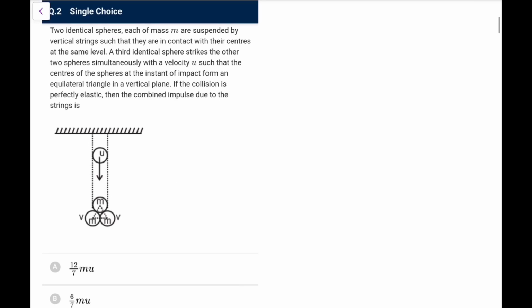Two identical spheres of mass m are suspended by vertical springs such that they are in contact with their centers at the same level. Okay. A third identical sphere strikes the other two spheres simultaneously with a velocity u. It is coming vertically downwards, okay, such that the centers of the spheres at the instant of impact form an equilateral triangle in a vertical plane. If the collision is perfectly elastic, then the combined impulse due to the springs is, okay.